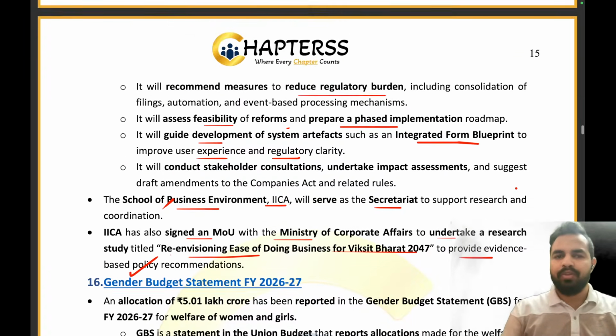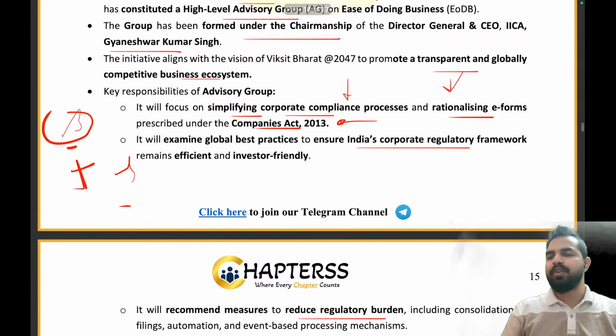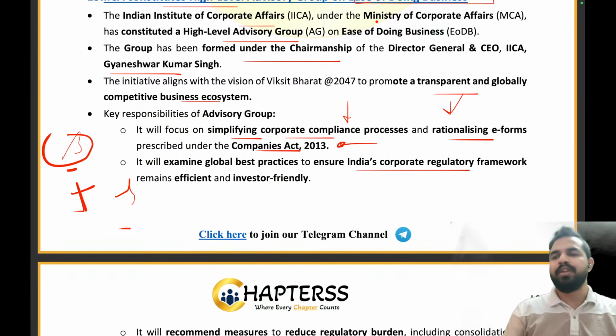Clear everyone? So my dear friends, this high-level advisory group has been launched for which purpose? This high-level advisory group has been launched basically for simplification of the different compliances which are there for the businesses. So Indian Institute of Corporate Affairs under the Ministry of Corporate Affairs has constituted a high-level advisory group on the ease of doing business. And the group has been formed under the chairmanship of the Director General and CEO IICA. What is the name of the person? The name of the person is Gyaneshwar Kumar Singh.